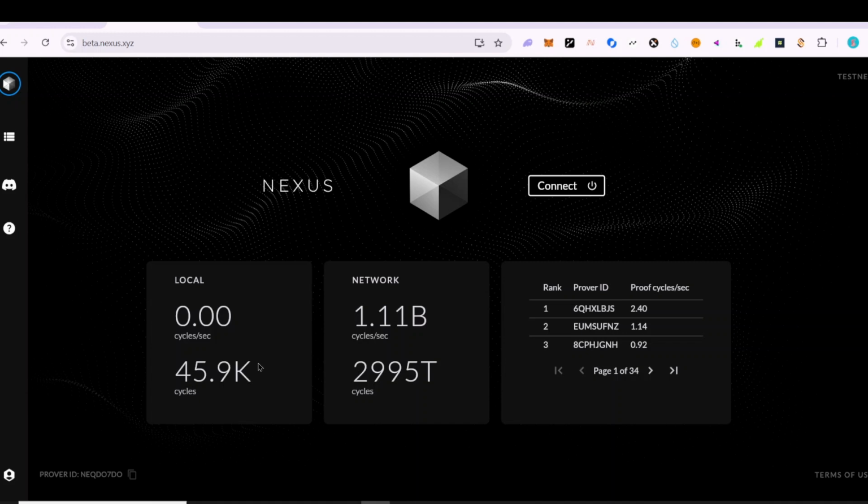You can see right here, I farmed the previous cycle, and the highest that I got was about 17k. And right now, I've been using this strategy to run this airdrop, and I've gotten about 45.9k cycles in just about, I think I started running it maybe 2 hours or 4 hours ago. So I'm just going to show you how to do that, so you can position yourself well for this airdrop.